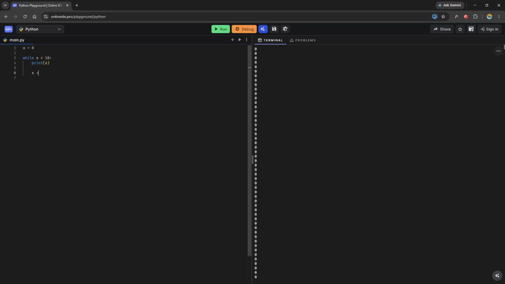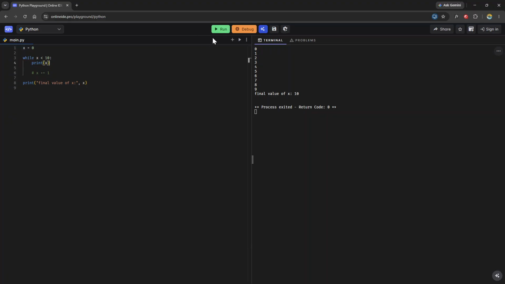That's why we have to tell Python, hey, once you print the value of x, increment it by 1. And now when we run this code, our loop finally terminates here. And again, print final value of x. And this might be an even easier way to see it. Again, if I comment out this incrementation of x, which is what we use in our condition check, we'll never reach this code block.